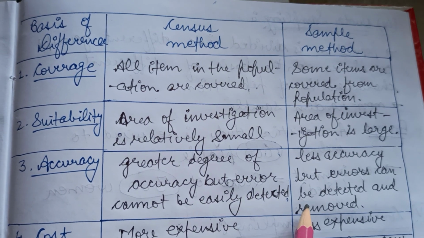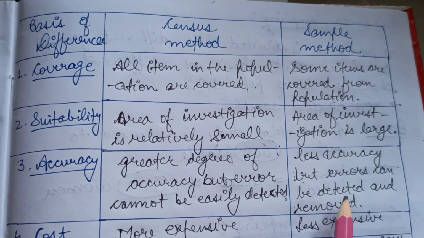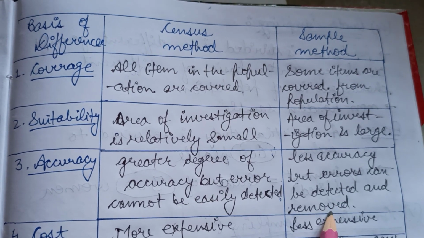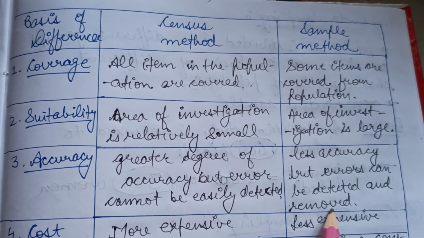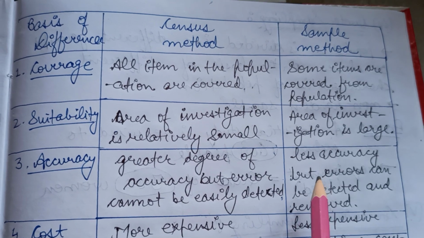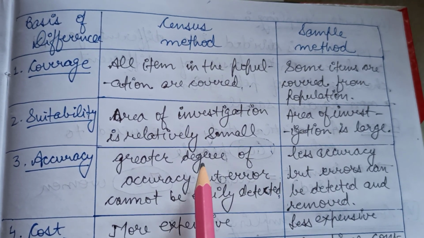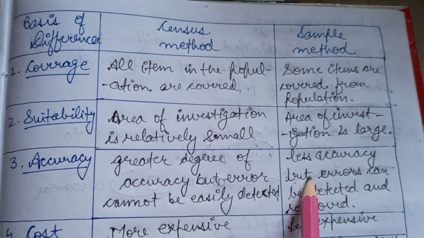But in the sample method, the errors can be easily detected and removed because only some items of the universe are covered in this method. But if we talk about accuracy, the accuracy is less as compared to that of the census method.